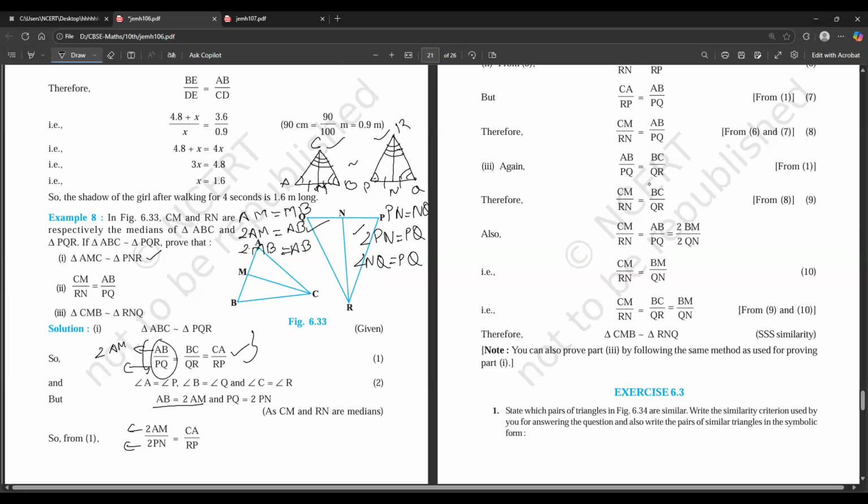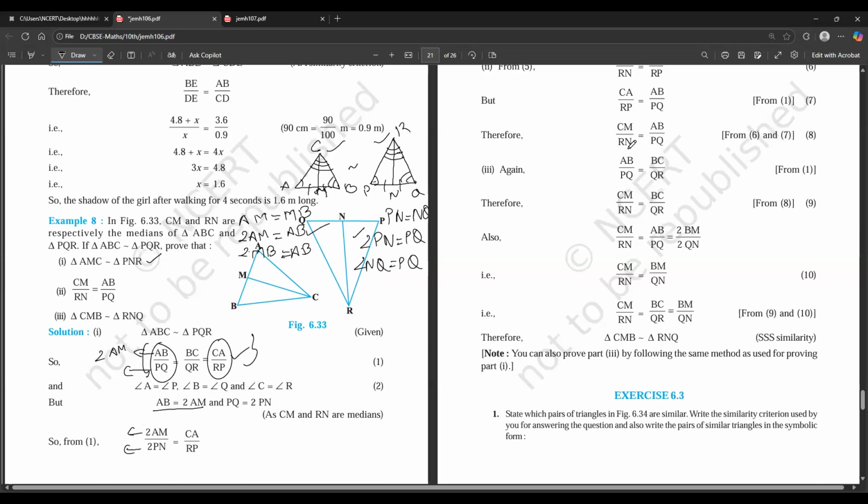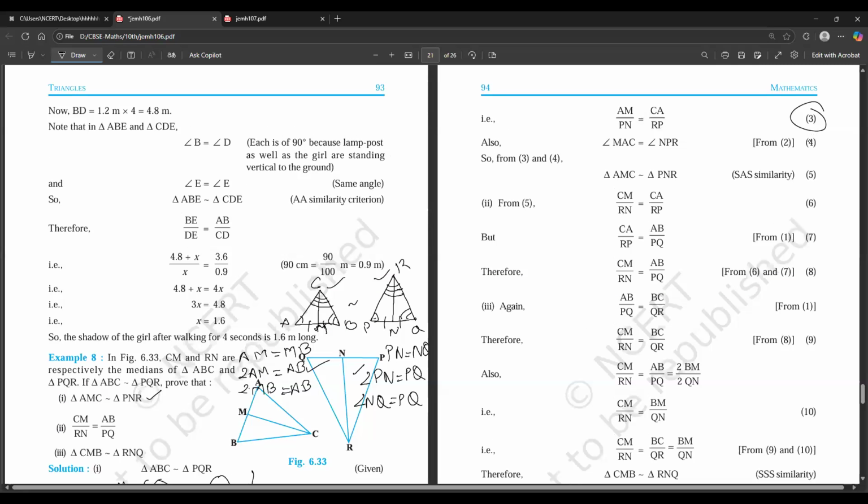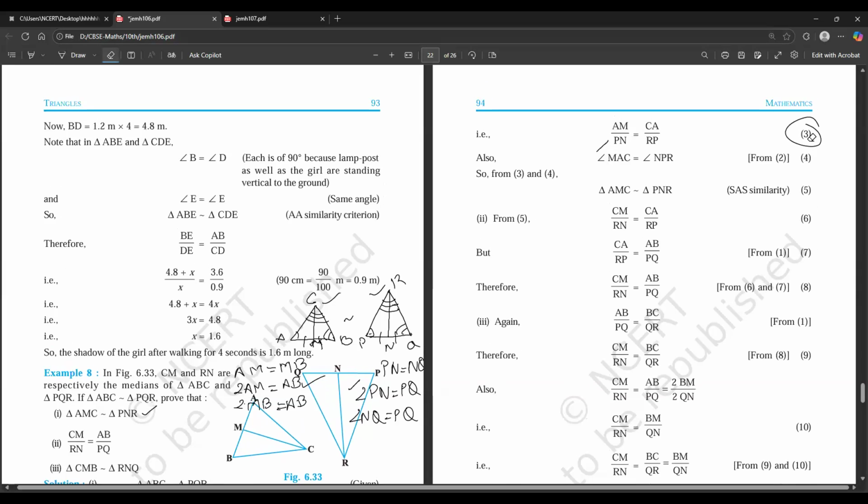So basically, I'm using this ratio and this ratio, and that I'm showing here in 3. When I wrote that, the 2's cancelled out. Since these 2's are cancelled out, I have two sides in the same ratio.